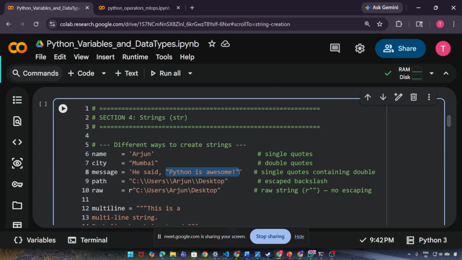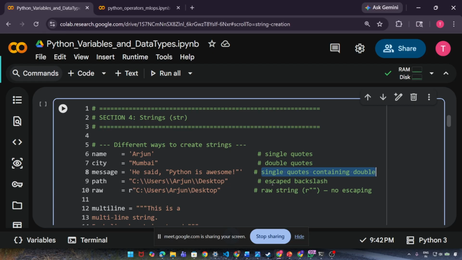In general, when we write something that someone spoke, try to always write it in quotes. So you can see inside a single quote we have written a double quote. Why? Because this is how we write. So this is one example where single can contain doubles.